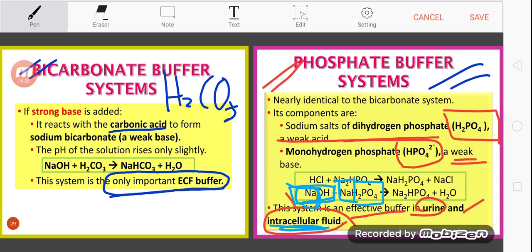will dissociate and release one H plus, one hydrogen ion. So that hydrogen ion, one H plus here, will associate with the OH, and then produce water. Okay, the sodium will associate with this monohydrogen phosphate plus 2 sodium, producing this salt over here.